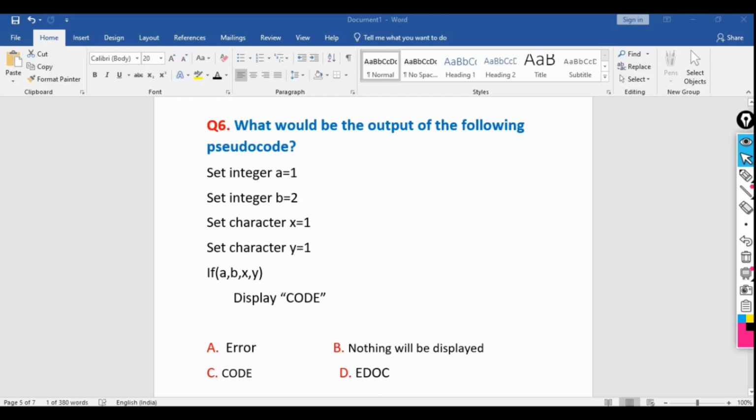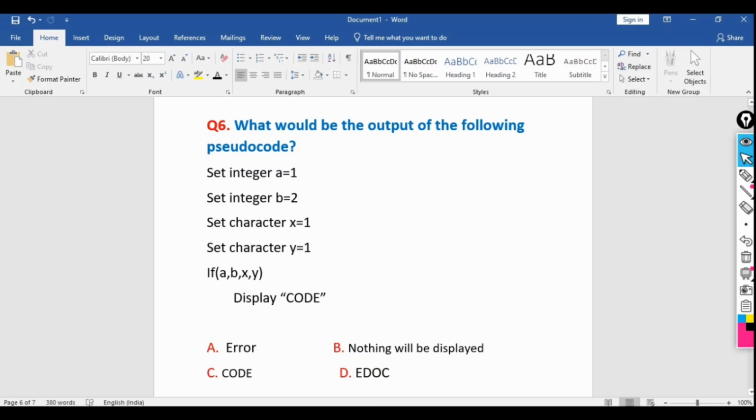So now let's move to the next question. What would be the output of the following pseudocode? There is one integer where we have assigned a equal to 1, and the second integer b equal to 2. Then the third variable is of character data type, character x equal to 1 only, and set character y equal to 1.